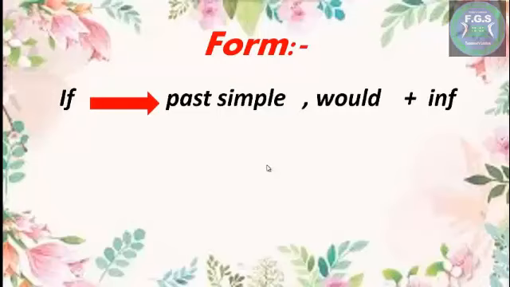But the first conditional of if forms of two sentences: the first sentence present simple and the second sentence future simple. But the second conditional of if will be past simple plus would plus infinitive.